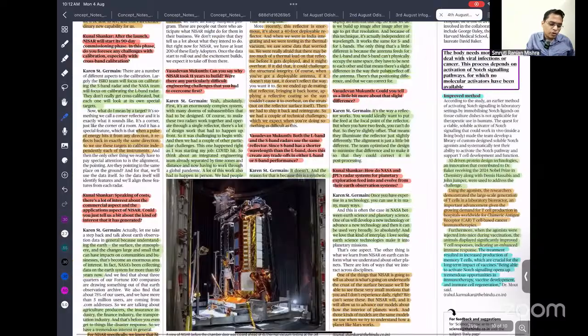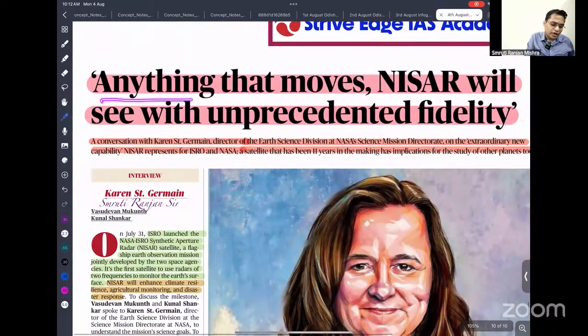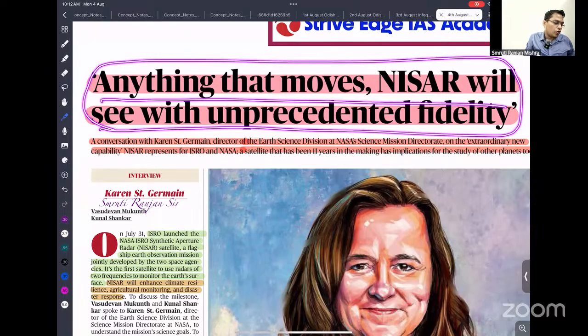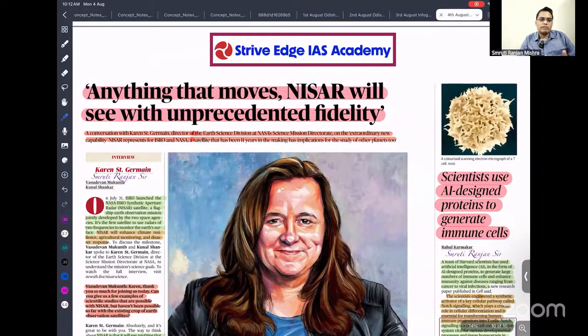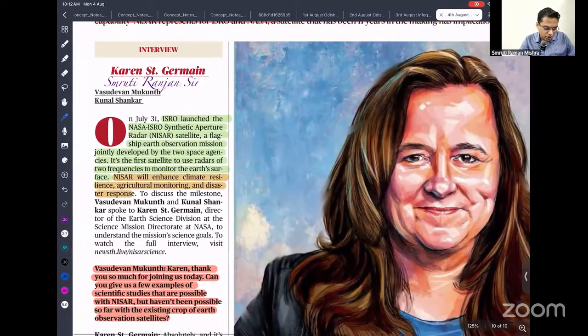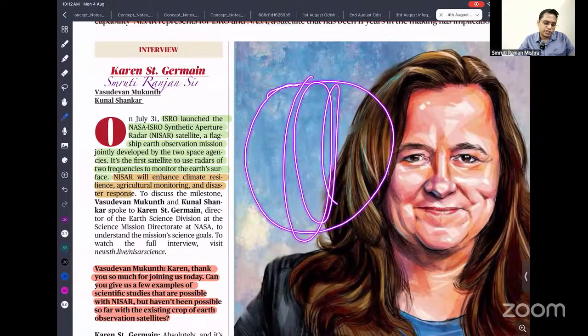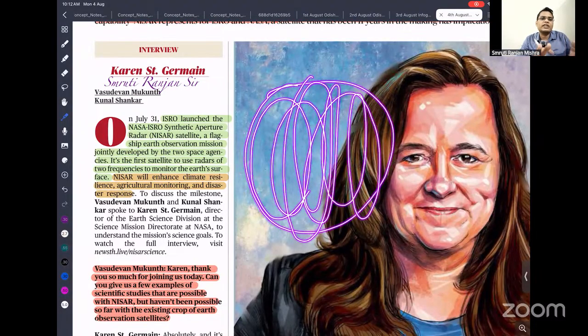So next is about this NASA-ISRO Synthetic Aperture Radar. This article is talking about how we have recently launched the NISAR satellite. It is a joint collaboration between NASA and ISRO. Building this satellite took a lot of time, around 12 to 14 years. No need to know about all these things, but you need to know about the instrument being used. It is an all-weather, 24 into 7 satellite that can monitor the whole earth in a 12-day period. It will start rotating and scan everything in just 12 days.